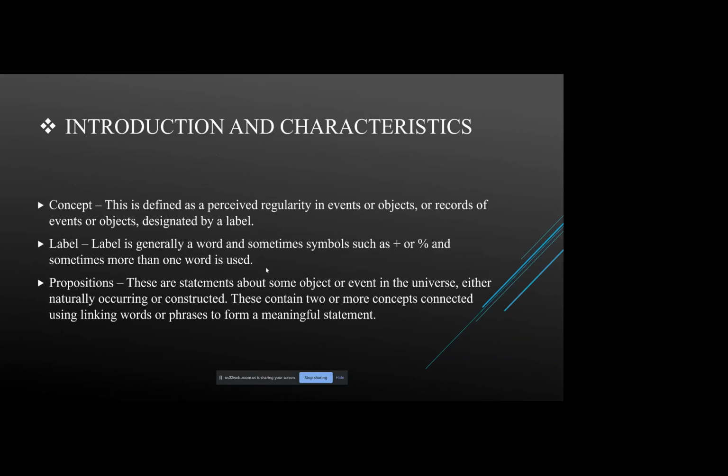Concepts in the graphs are represented using circles or boxes, and relationships among those concepts are indicated by connecting lines. These connecting lines are used to link two or more concepts. Words on these lines are known as linking words, or sometimes linking phrases, that are used to specify the relationship between any two concepts.